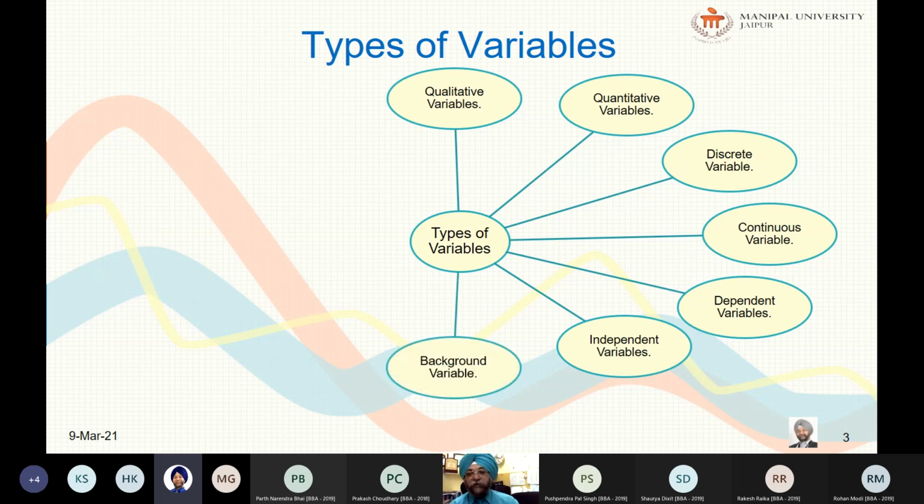Fine. Now next is your background variable. Now what is a background variable? In most studies, almost every study, we collect some information such as age, gender, educational qualifications, socioeconomic status, marital status, religion, place. These are all called demographic variables. So background variables are also called demographic variables. These all tell you about the background of the respondent, or the background of the case. So that will be called background variables.